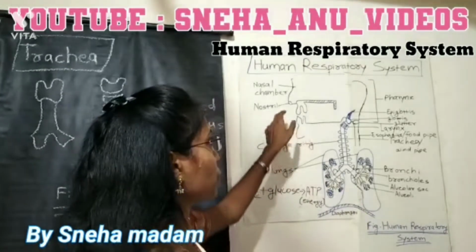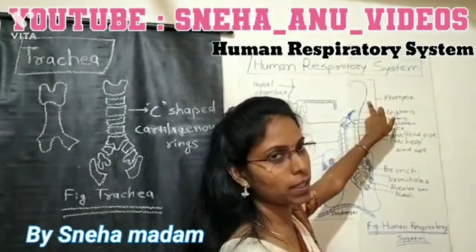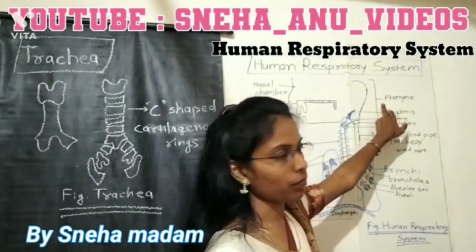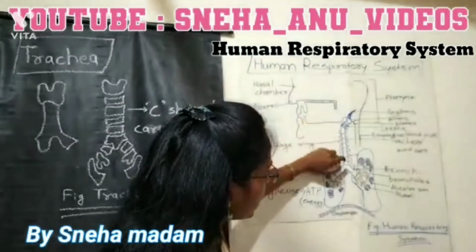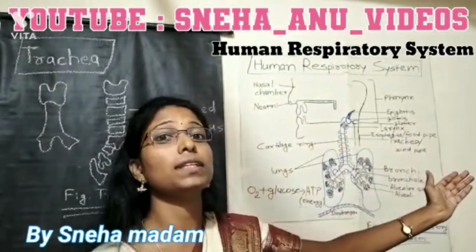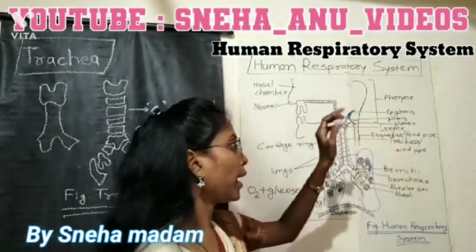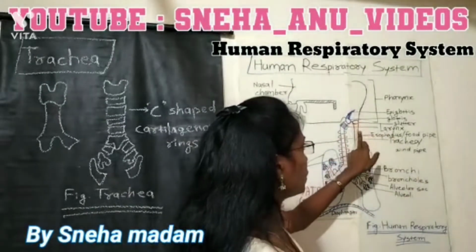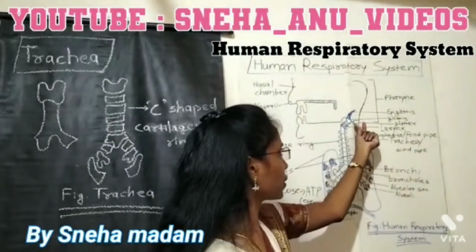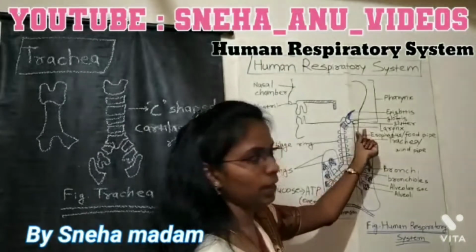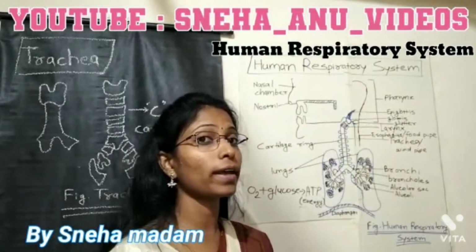Now air comes from the atmosphere and goes to the next portion of the human respiratory system, the pharynx, and then to the trachea. This pipe-like structure present in the human respiratory system is the trachea. The trachea is also called the windpipe. The next one is the esophagus, the portion beside the trachea, which is also called the food pipe.